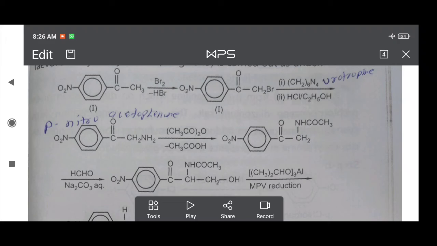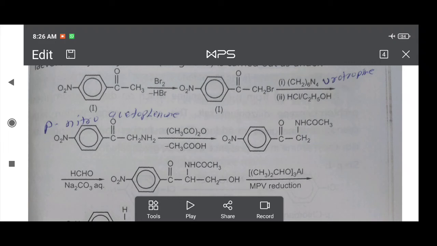Then this compound is treated with formaldehyde. Here H of CH2 is replaced by CH2OH, meaning the CH2OH group is introduced when the compound is treated with formaldehyde in the presence of sodium carbonate.